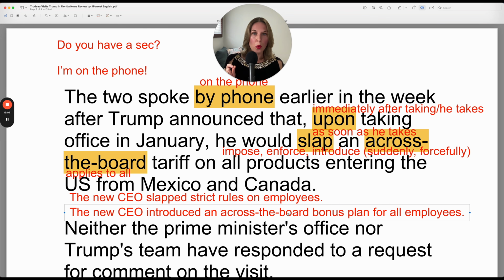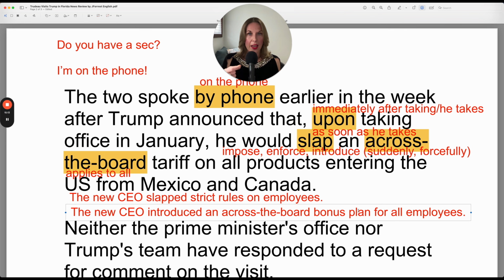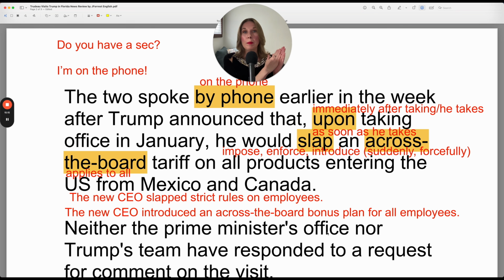So across the board is an adjective. In this case, it describes the bonus plan, and it sounds like it means it is for all, for everyone. So it's not just for the sales department, it's for sales, marketing, administration, everyone across the board.